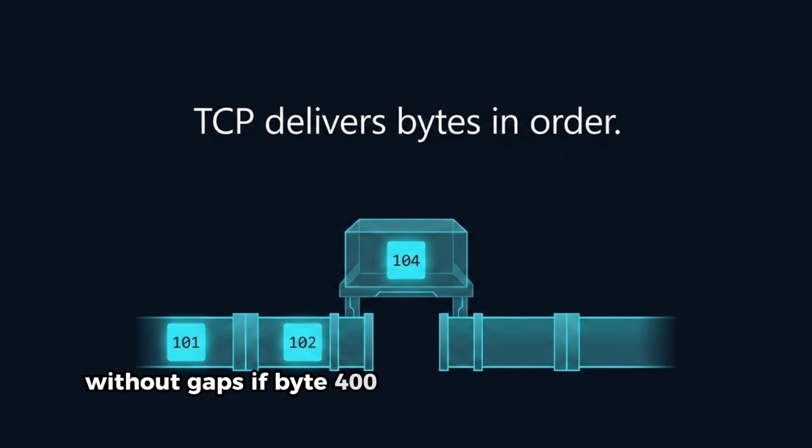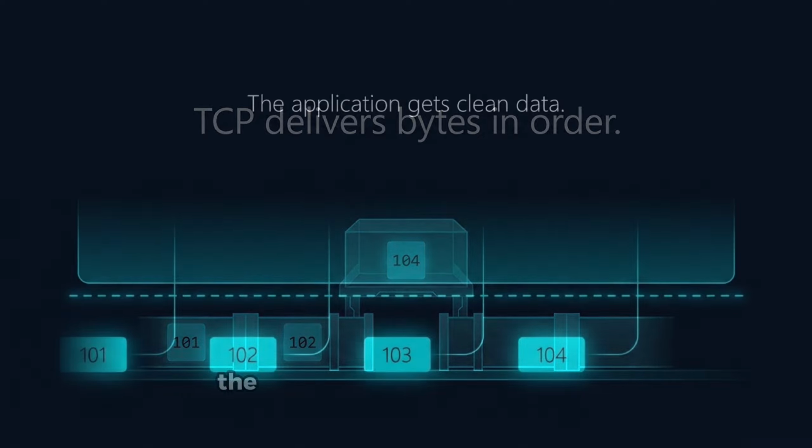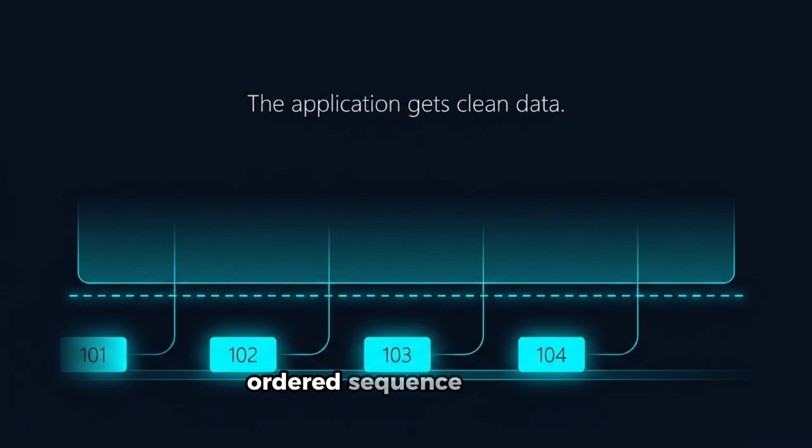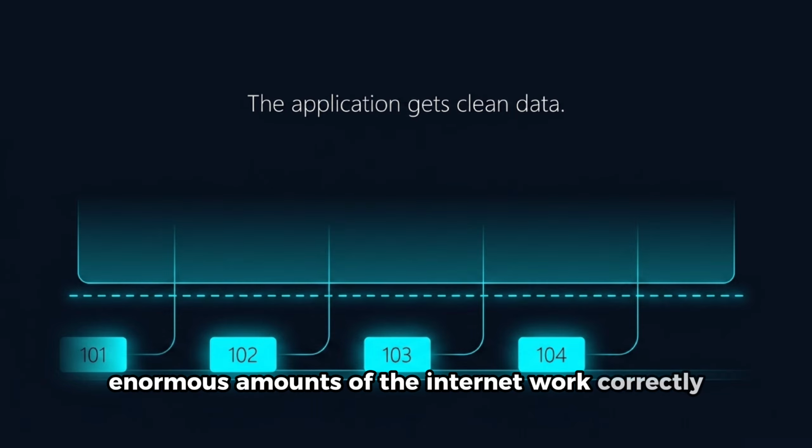If byte 401 arrives before byte 400, the receiver holds 401 and waits. When byte 400 arrives, both are delivered in the correct order. The application receives a clean, ordered sequence of bytes, regardless of what the network did in transit. This is a strong guarantee. It means the application never has to think about reordering or loss within a connection. Whatever arrives at the application layer is correct, complete, and ordered, or it hasn't arrived yet. That simplicity is enormously valuable. Enormous amounts of the internet work correctly because of it.